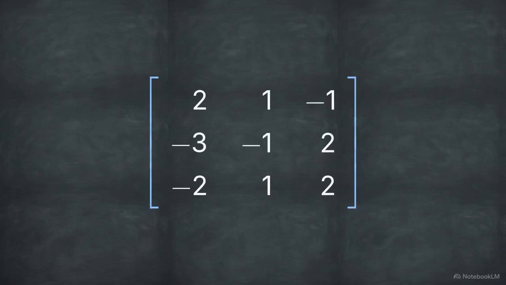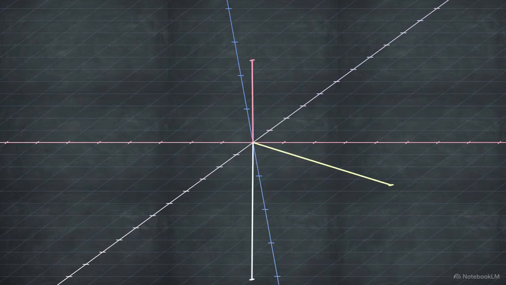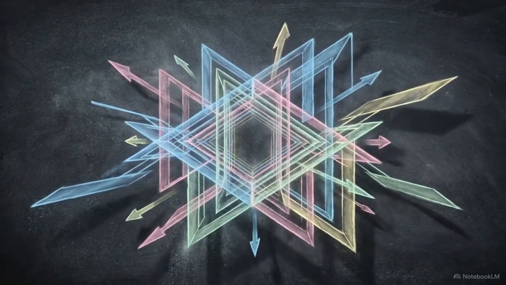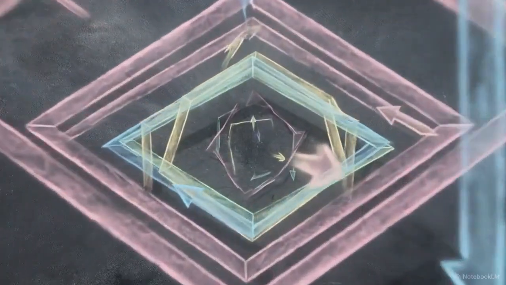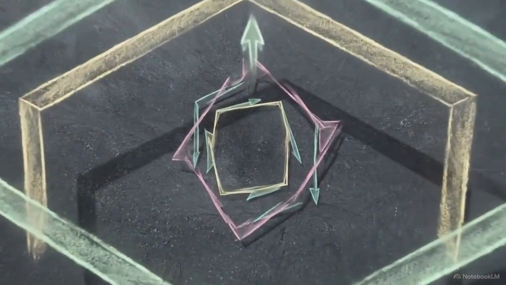We move from spatial logic to operational structures with Hoffman and Kunze's linear algebra. Undergraduate courses often emphasize the computation of matrices. Hoffman-Kunze shifts the focus away from these grids of numbers toward the study of abstract spaces. The text centers on the vector space over a field. These objects are governed by addition and scalar multiplication, completely independent of any Cartesian plane.